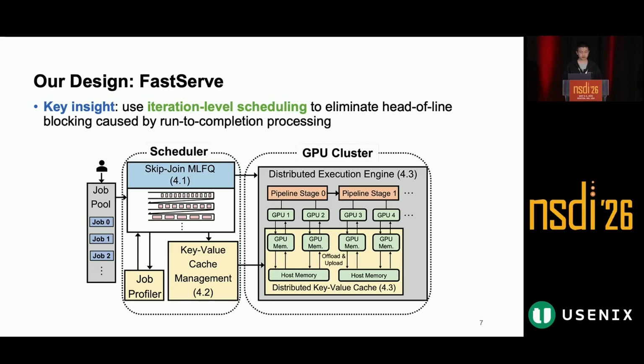FastServe uses this opportunity to enable preemption at the granularity of iterations. Instead of forcing a request to run to completion, FastServe can decide whether to continue running it or preempt it and schedule another request. This design helps eliminate head-of-line blocking caused by run-to-completion processing. The system has 2 main components: a skip-join MLFQ scheduler for deciding which job to run, and a proactive KV cache swapping mechanism for handling the memory overhead of preemption.